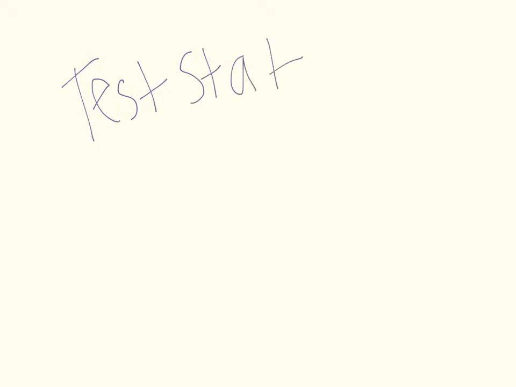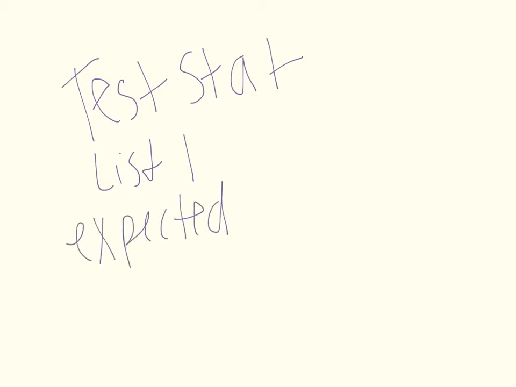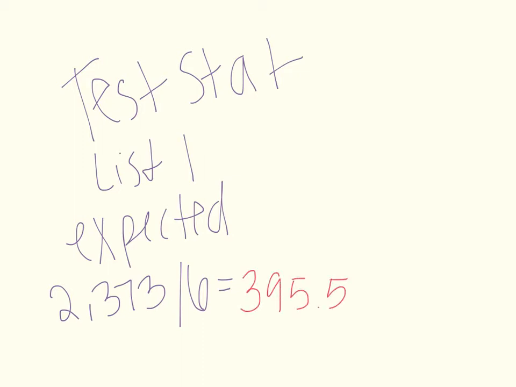The test statistic is found by entering your data into list 1 and list 2 of your stats list editor. So in list 1, you're going to put in your expected data. You find your expected data by taking the total number of people voted, so that'd be 2,373, and dividing it by 6 because there are 6 groups. This is what you would expect if there was no preference and people voted exactly the same. So the number you would find here is 395.5. You're going to enter this into list 1 of your data 6 times.